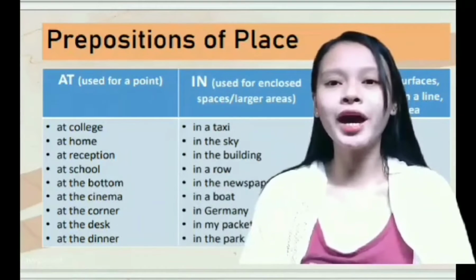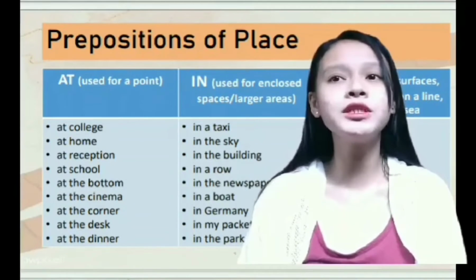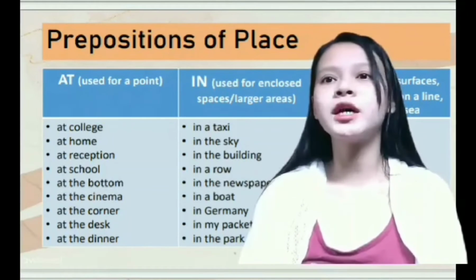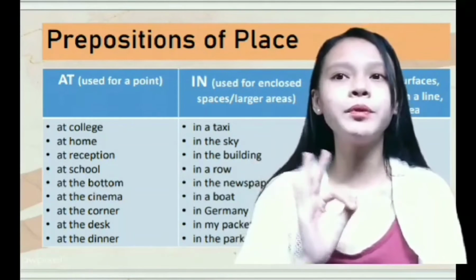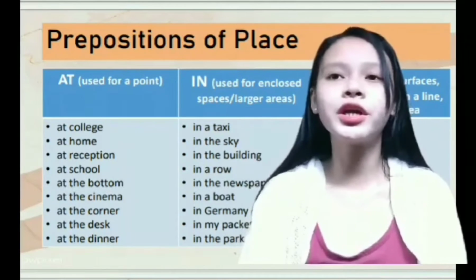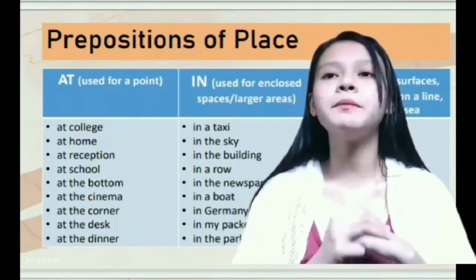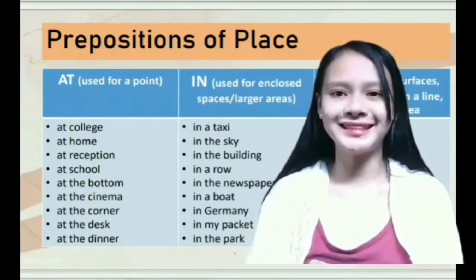Next, we have the preposition of place. A preposition of place is a preposition used to refer to a place where something or someone is located. There are only three prepositions of place, however, they can be used to discuss an almost endless number of places.